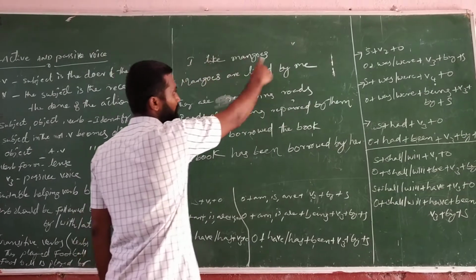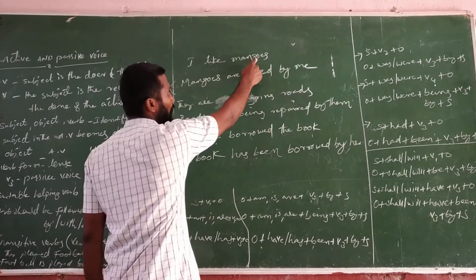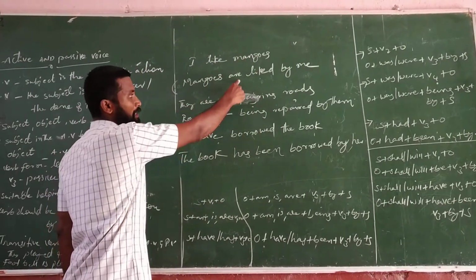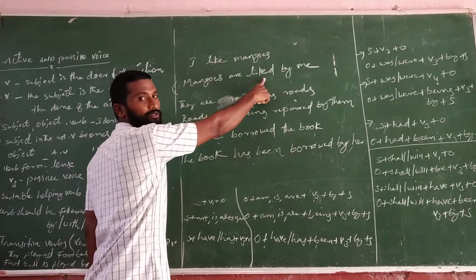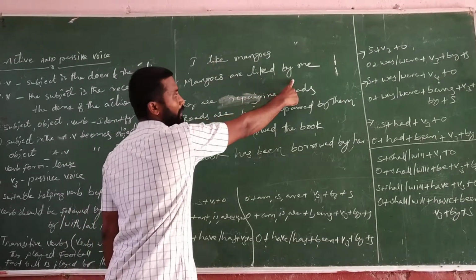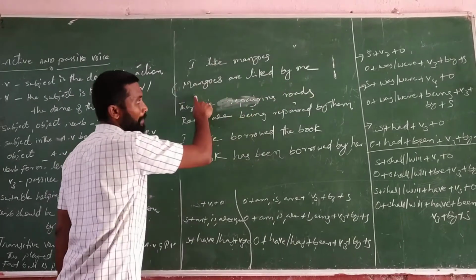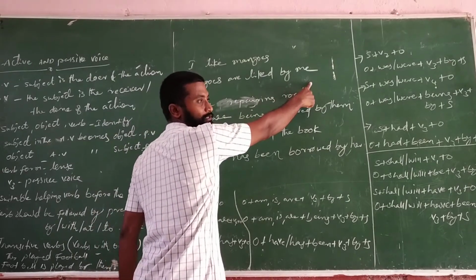I changed into me here. Once again, object mangoes, helping verb are, like V1 changed into V3, next to by. I changed into me. So mangoes are liked by me, passive voice.